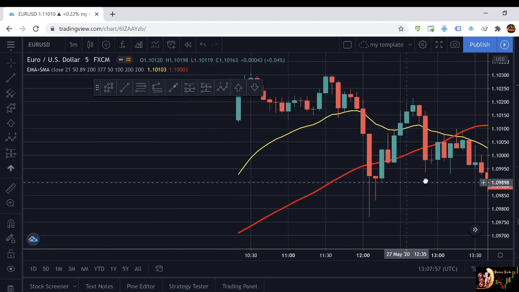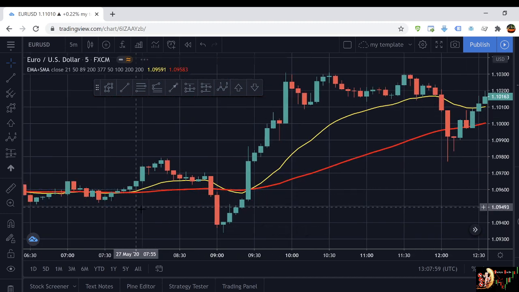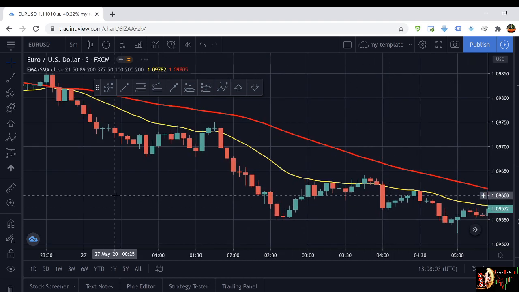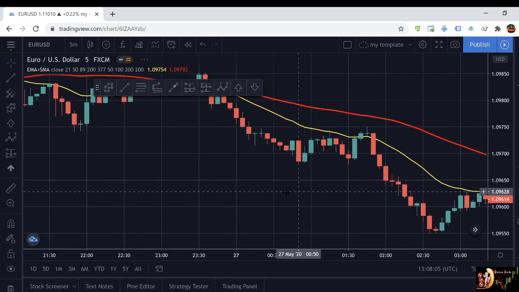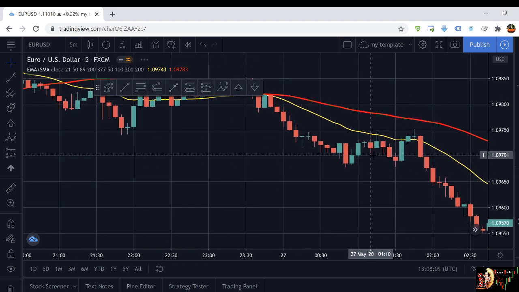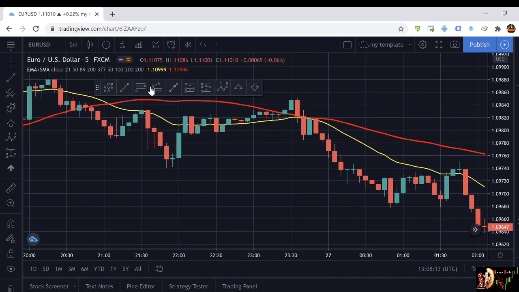Let me try to find something where we could have taken a trade on Forex. All right, quite tough, Forex. So this is a trade, for example, that I would have taken and would have got stopped out, right? So just to show you that it's okay and trading has a risk, right? So let me show you.